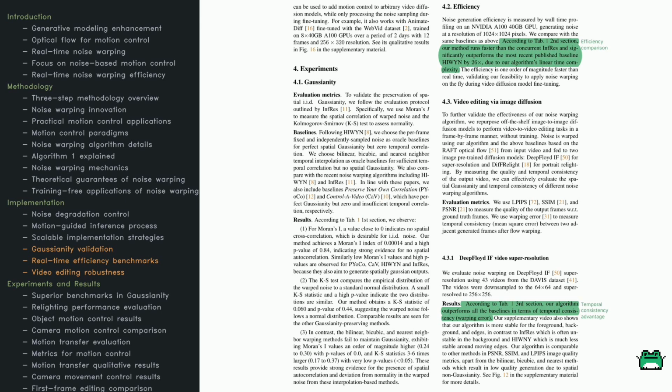Finally, for video editing tasks like super resolution or portrait relighting, the paper tests the noise warping on top of pre-trained models like DeepFloyd IF and DiffRelight. The warped noise ensures temporal consistency across frames. Metrics such as PSNR, SSIM, and LPIPS gauge the frame-by-frame quality, while a separate warping error checks how smooth the motion is over time. Compared to methods like InFres or HIWYN, this approach shows stronger temporal stability, especially around tricky areas like moving edges or backgrounds.